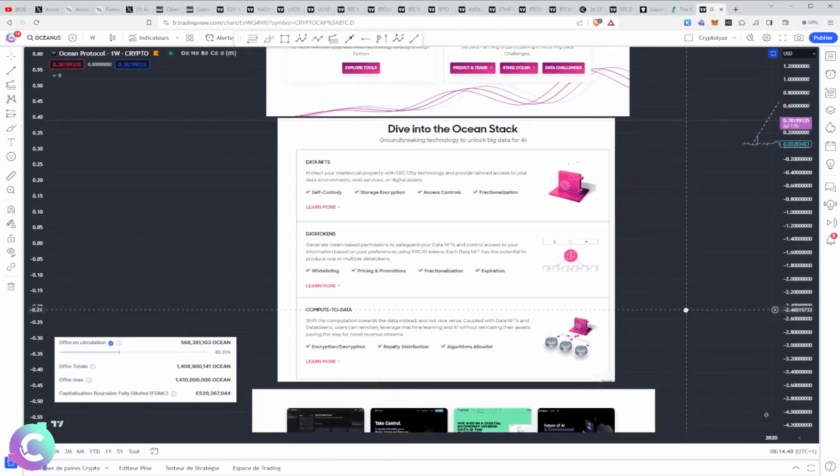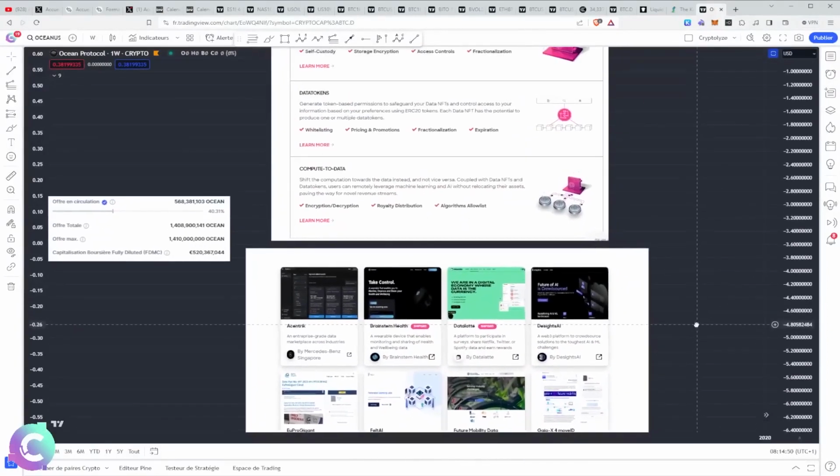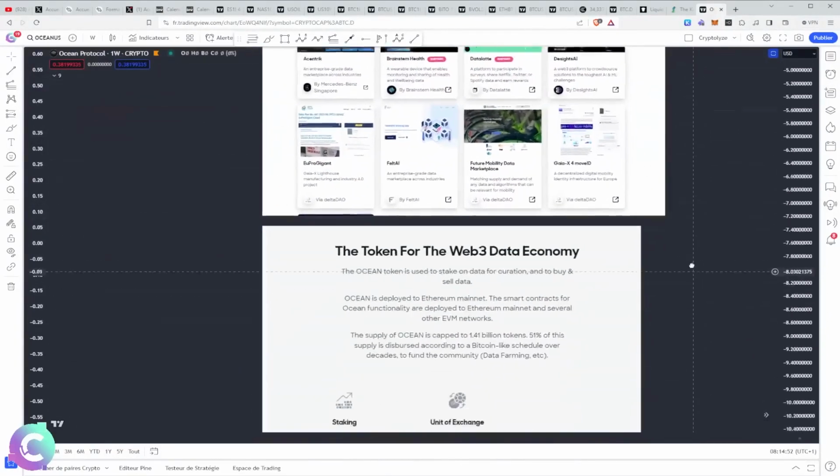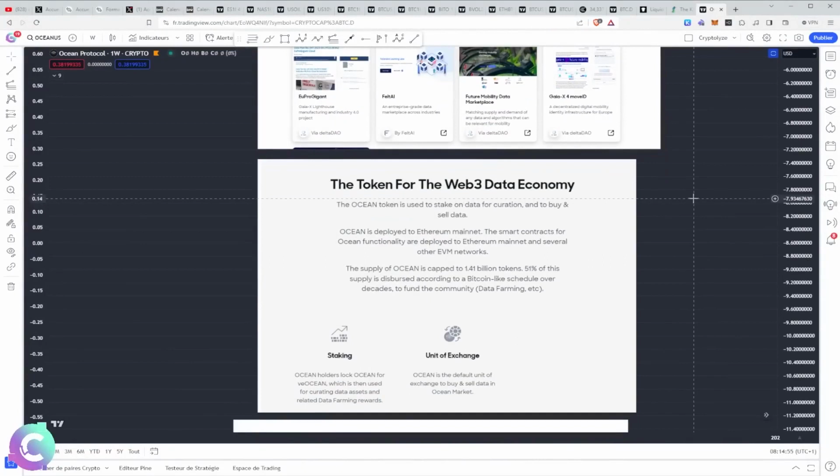The general idea is rather well done, in which we will have direct access to data, and it really fits into the notion of artificial intelligence. But what I like about Ocean Protocol is that it's something that has already existed for a long time.